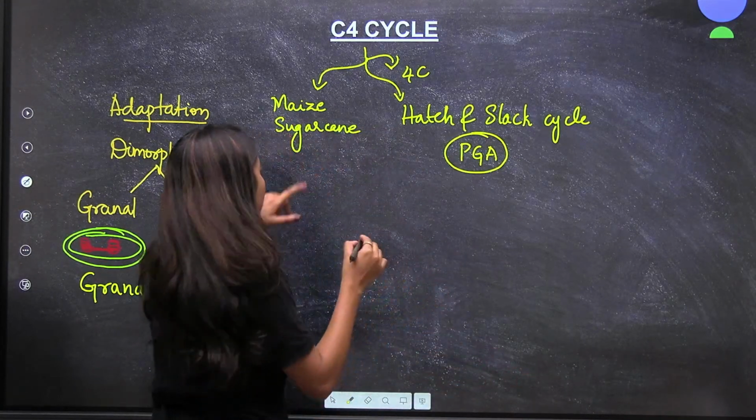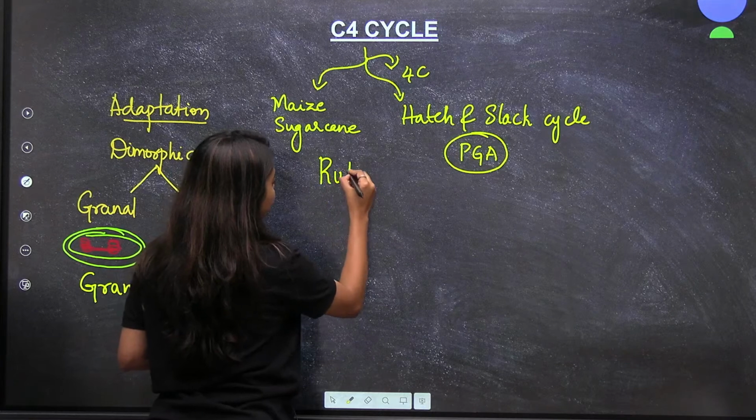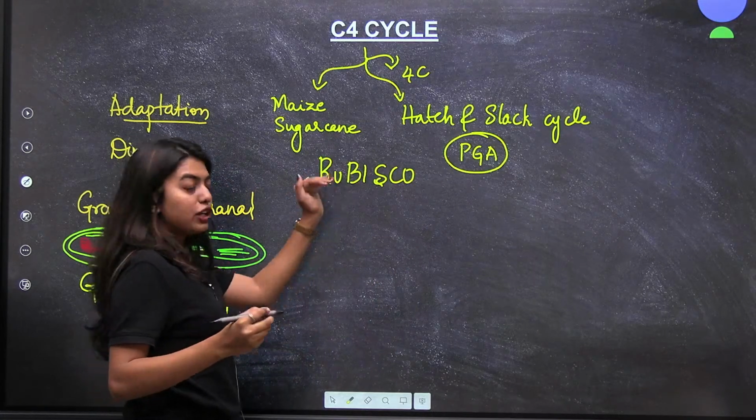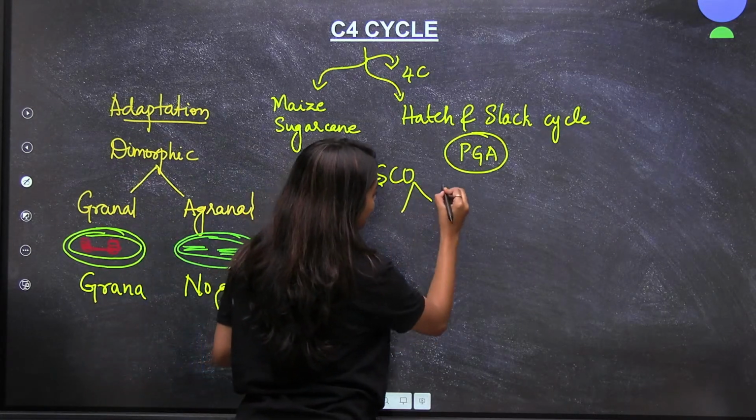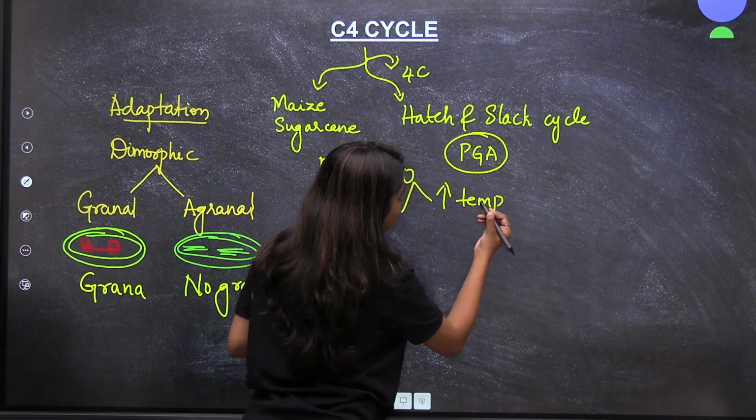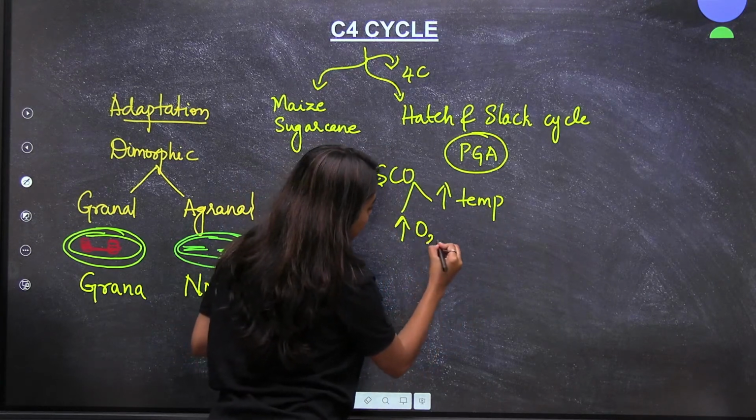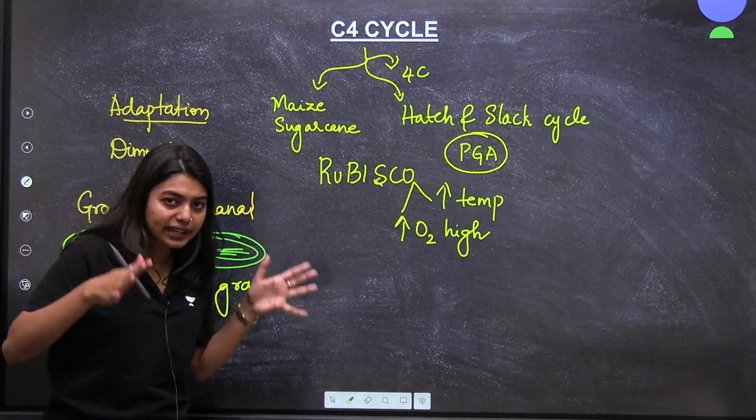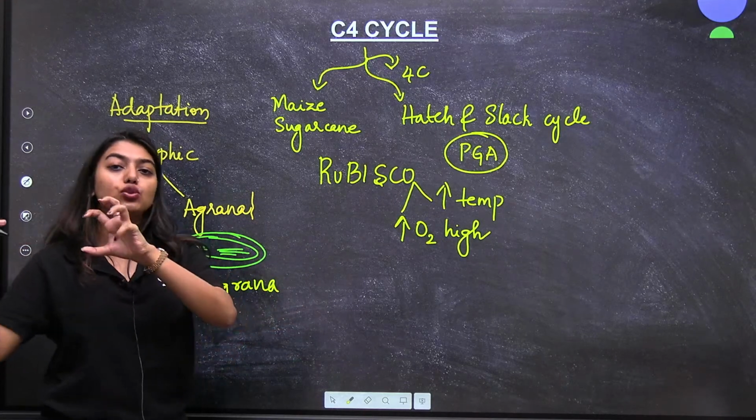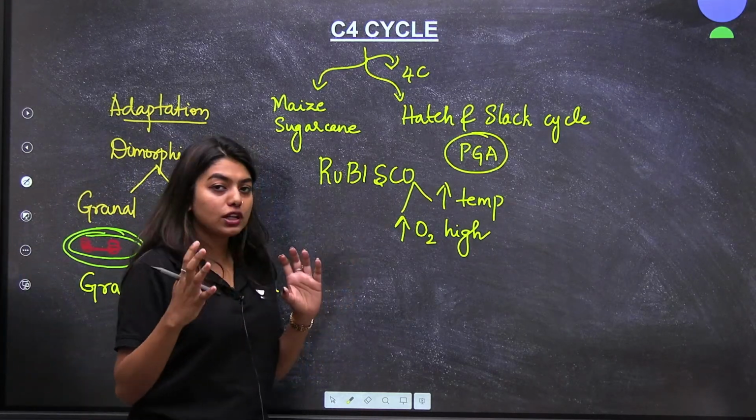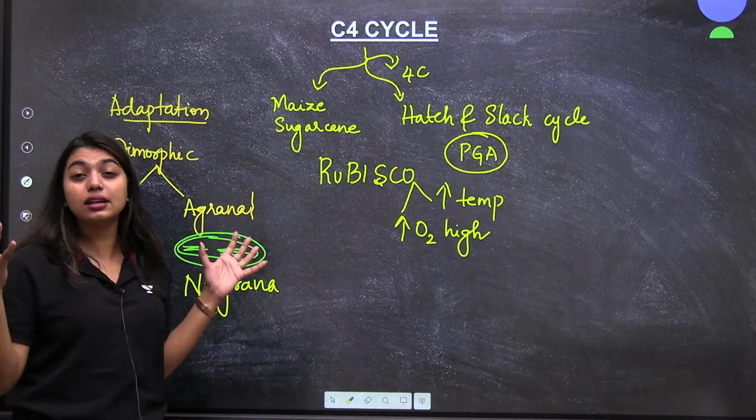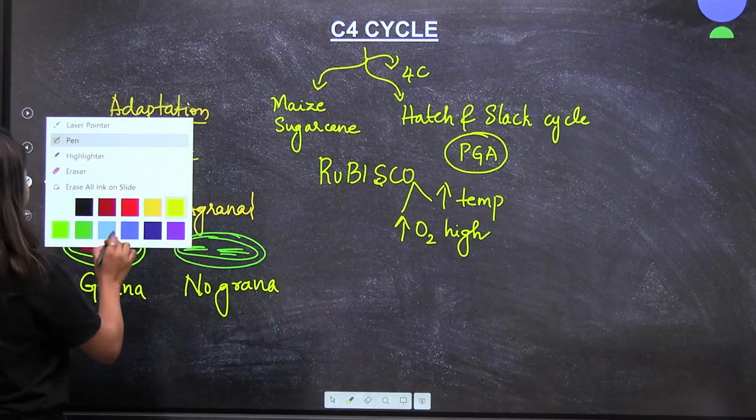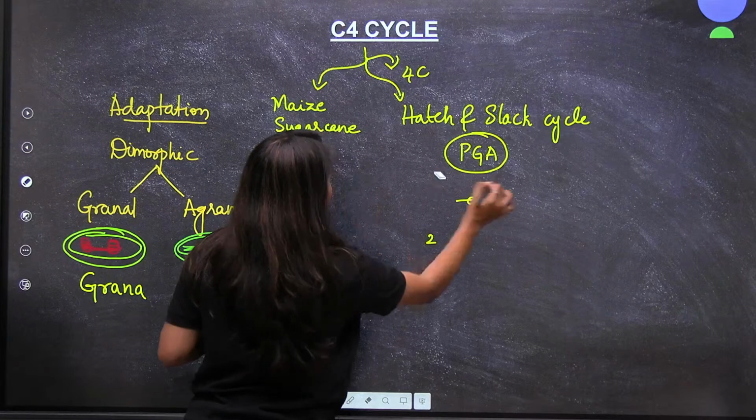Now I told you one more thing, I am going to write here. I told you your rubisco will become oxygenase, or will do the job of oxygenation, if the temperature is high and if the oxygen level is high, correct? Now to avoid photorespiration, your C4 cycle has a technique. That technique is this presence of granal and agranal chloroplasts. Now I will tell you what it is. Students, now try to understand this much.